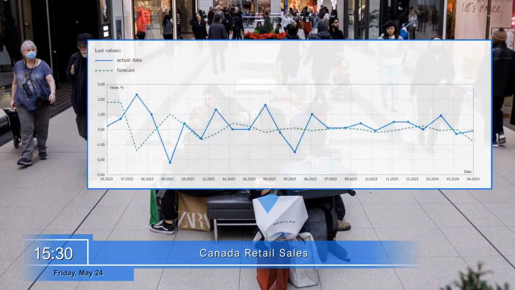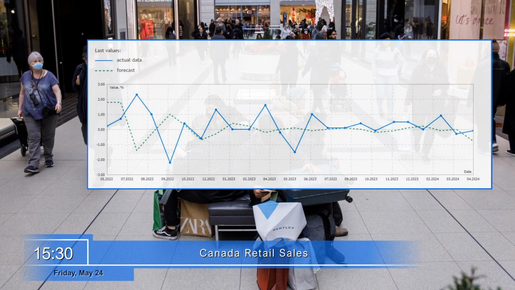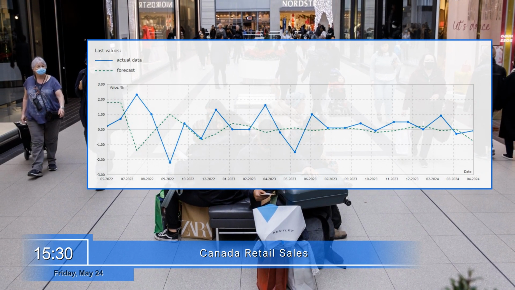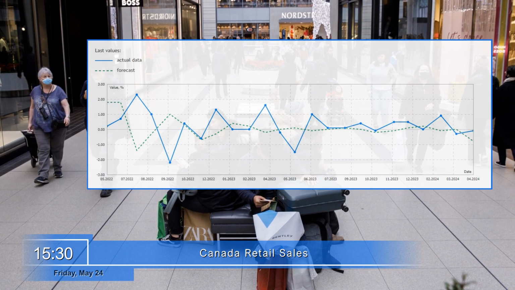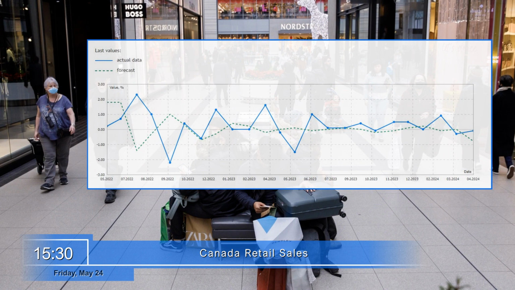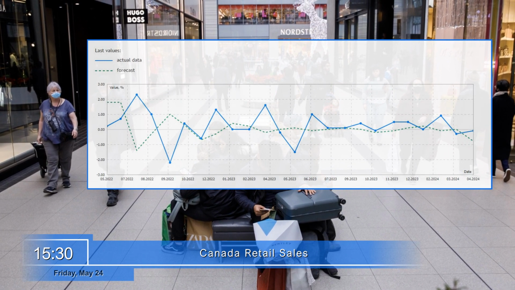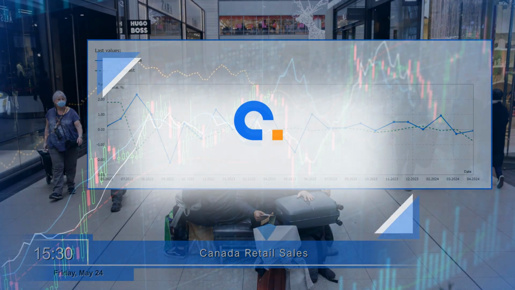Canada will be the last to report on important economic events in the coming week. At 15:30, the market expects the retail sales report. This is a key monthly indicator of consumer behavior in Canada and an important component of GDP. The Bank of Canada partially relies on the indicator when making interest rate decisions. A slowdown could negatively impact the Canadian currency.